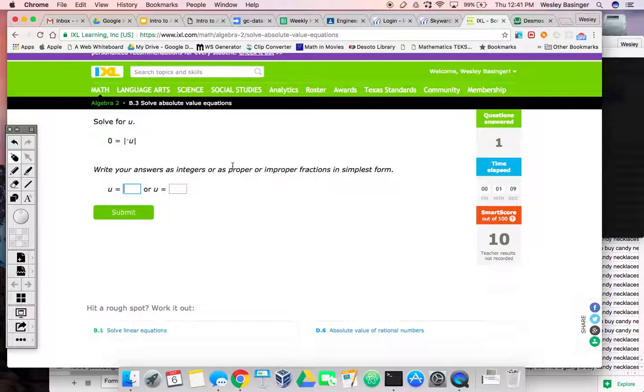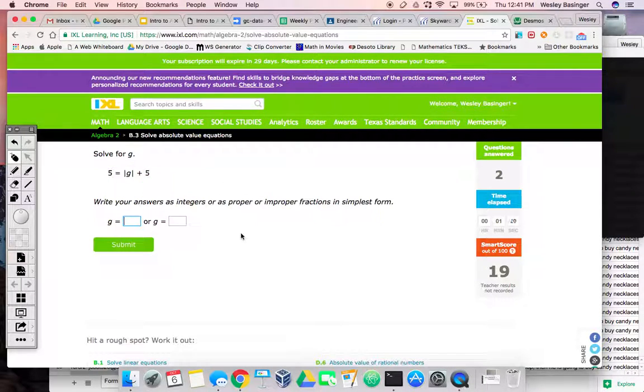I don't know why they had two answers put there for you. And this one's going to be the same thing. It's going to be 0 or 0 because absolute value has to equal 0. It doesn't matter what is in there. So I don't know why they started off with two of those easy ones. Alright, let's try something like this.